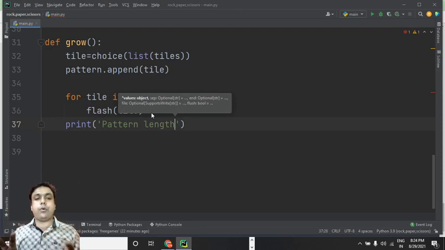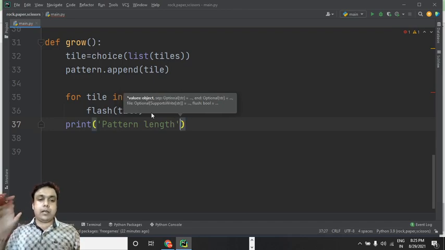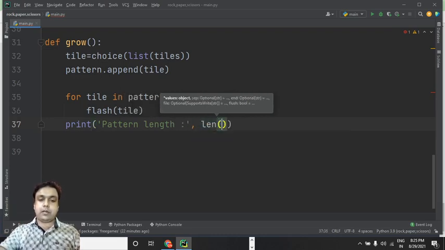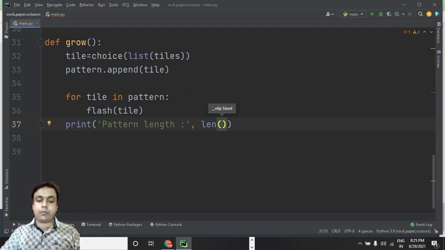suppose out of 4, 2 tiles glow. So what should happen? I would like to pull the length and I would like to get it printed. How can we do that? We can do it with the help of this simple code. Len is the function you can use for getting the length of the pattern, right?